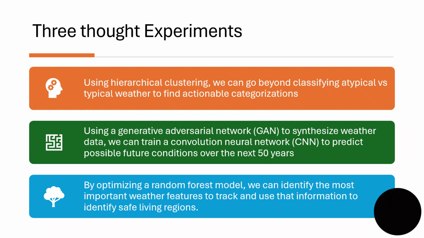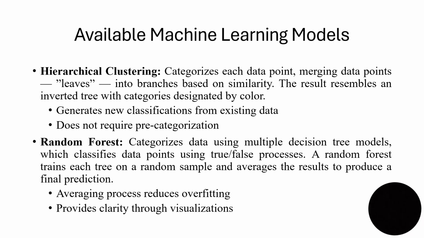And the third thought experiment was that if we optimize a random forest model, we can identify the most important weather features to track and use that information to identify safe living regions. So what are the available machine learning models in order to corroborate these hypotheses based from these thought experiments?